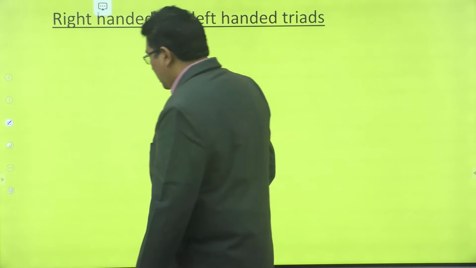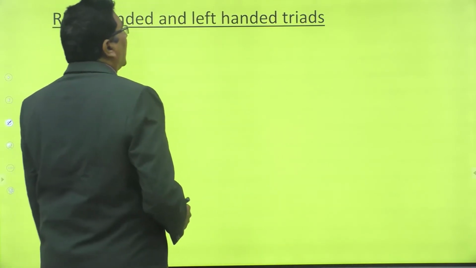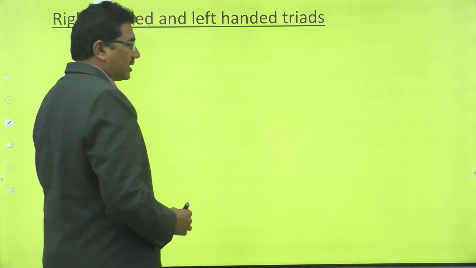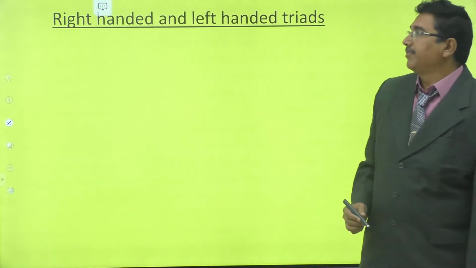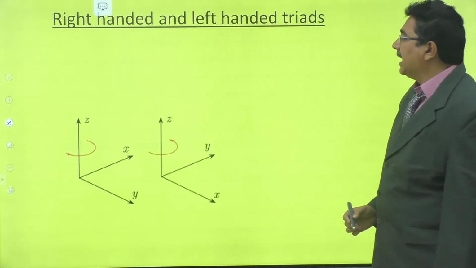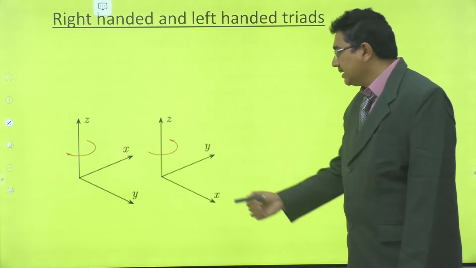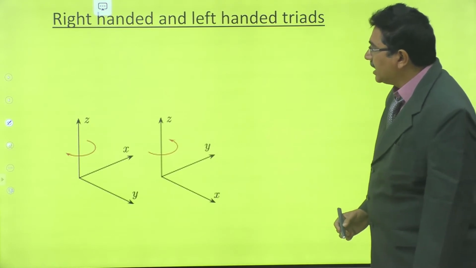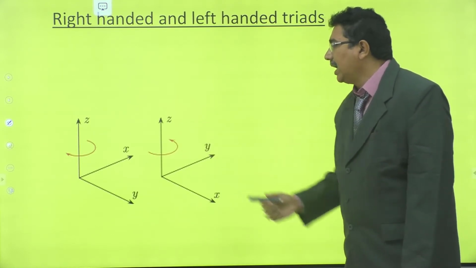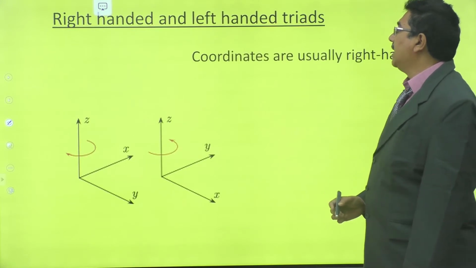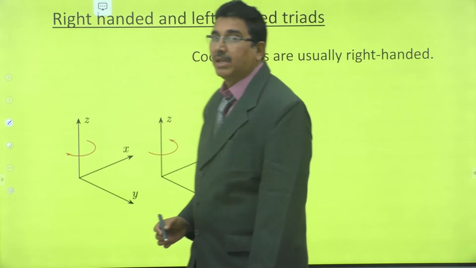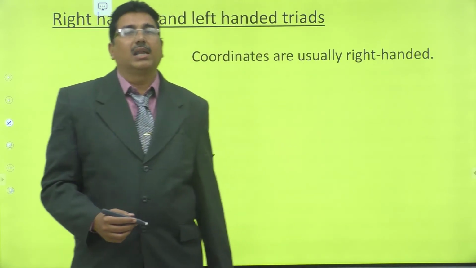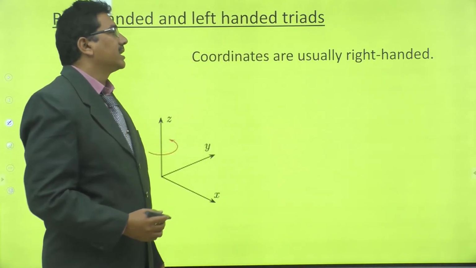Right, now right-handed and left-handed triads. See the diagrams. This is the x, y and z axis. Generally, coordinates are taken as a right-handed system.